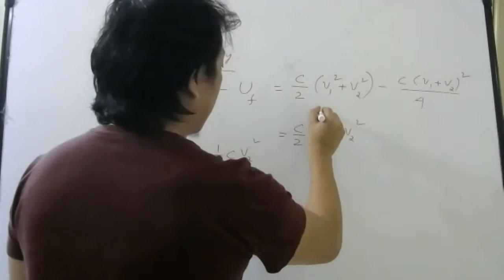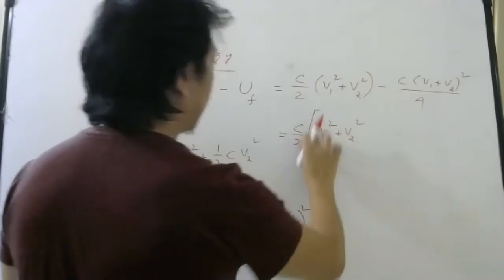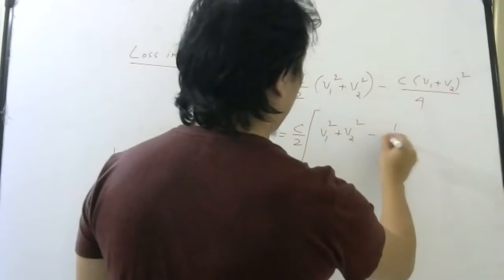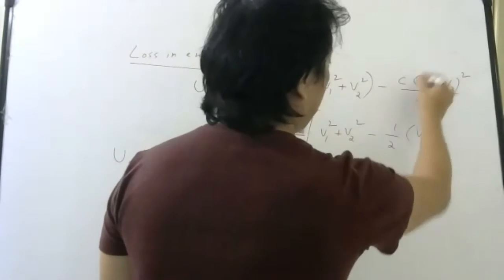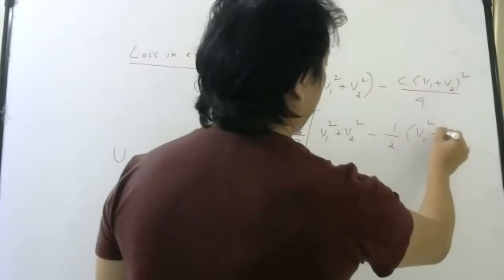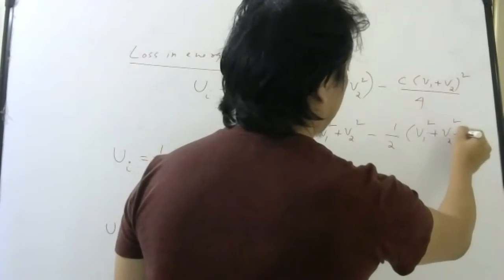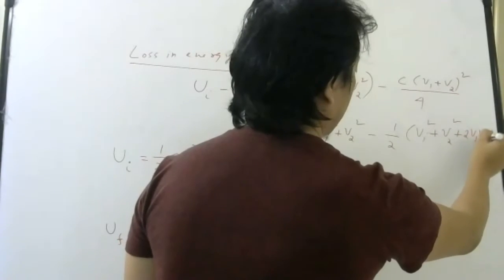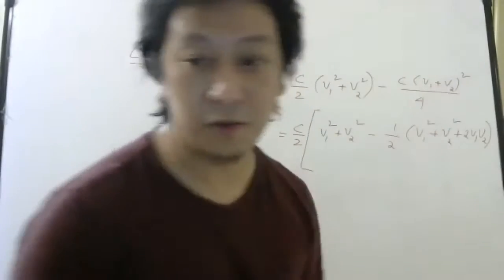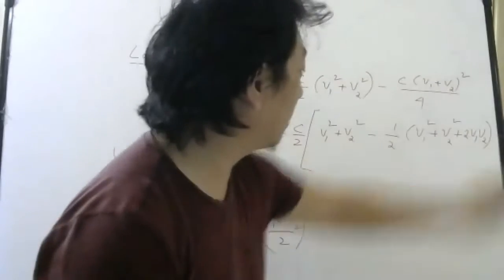So this I can write now, C by 2 V1 square plus V2 square. Let me take C by 2 common. If I take C by 2 common from here and here, what will I get? Minus, here C is common, so I'll get 1 by 2. Let me open this bracket, A plus B whole square. So A square plus B square plus 2AB. Okay, so I'm using which formula here? A plus B whole square formula. A square plus B square plus 2AB.